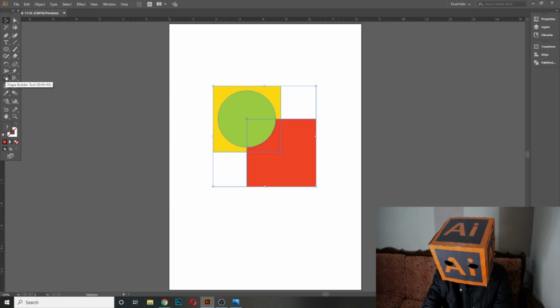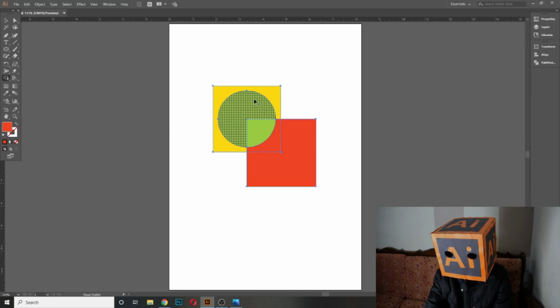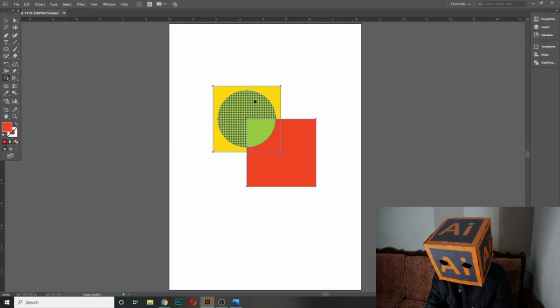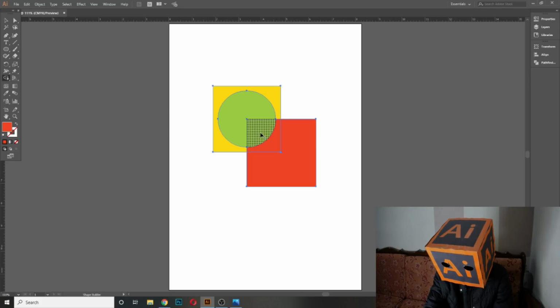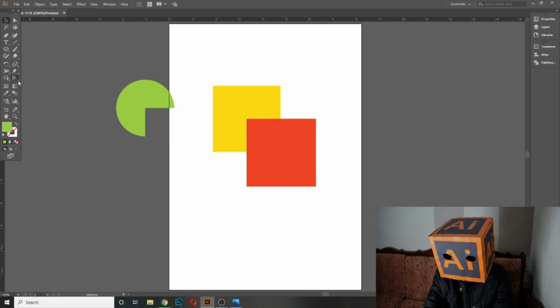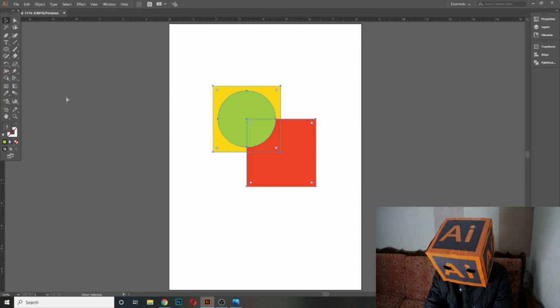Now when I select the shape builder tool, and when I go on any shape, it will show this type of lines. It means it will cut this area. If I click here, now it has cut that area, and now this circle is like this, because I have cut this area by using the shape builder tool.